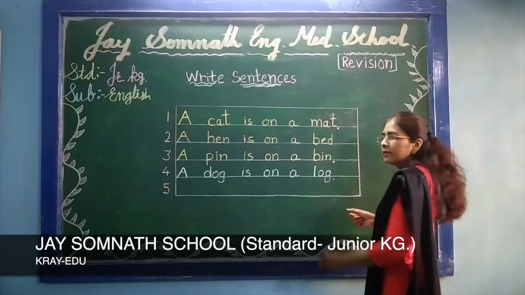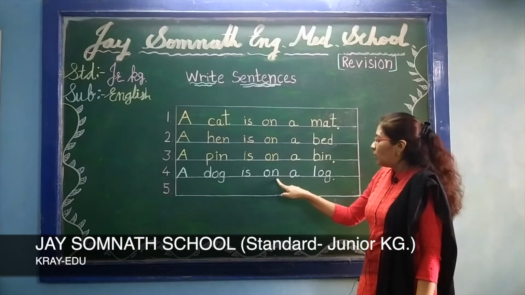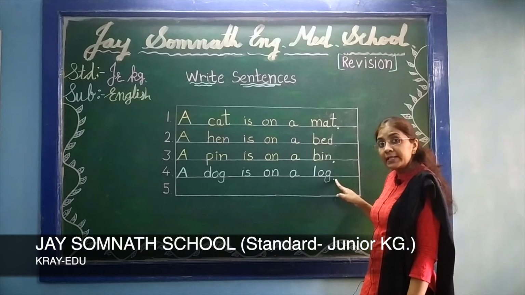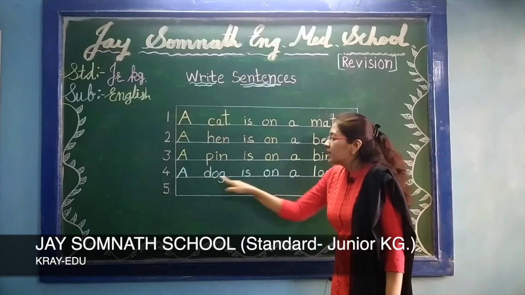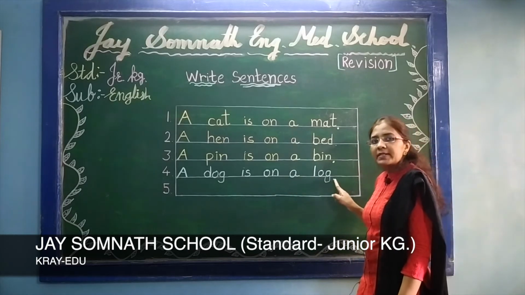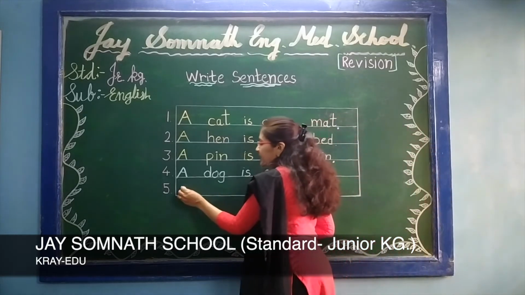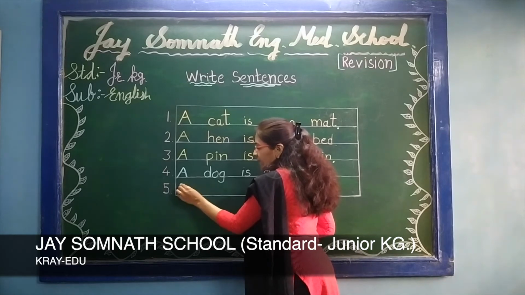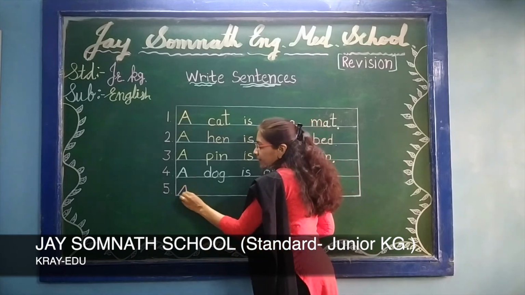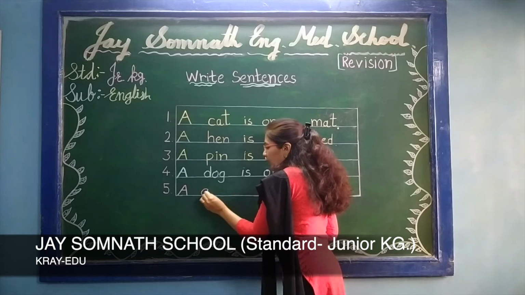Okay, so sentence finished. A, D-O-G, dog. I-S, is. O-N, on. A, L-O-G, log. And put full stop. Okay, it's compulsory because otherwise our sentence is half, अधूरा रह जाता है. So when we put the dot, our sentence is complete. Okay, and yes, now we write last sentence. A, what? A, and G-U-N, gun.